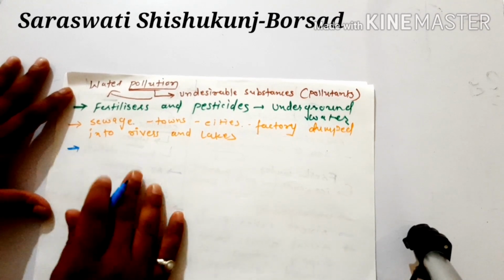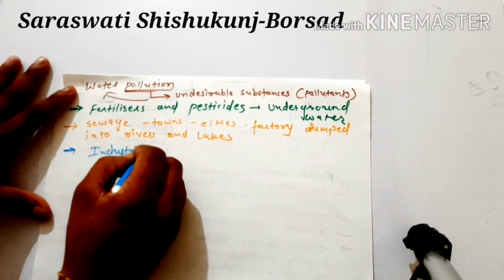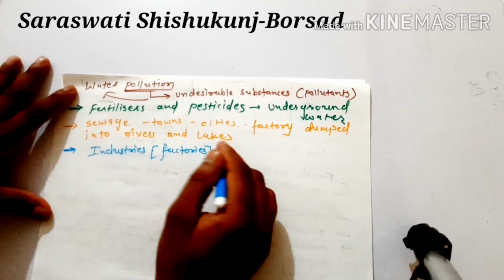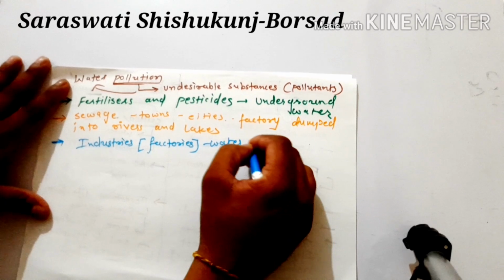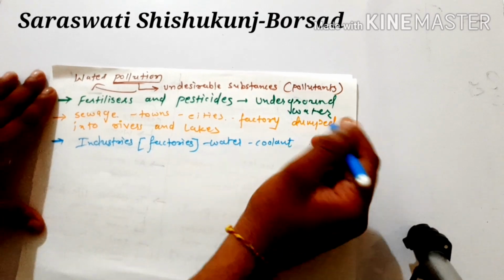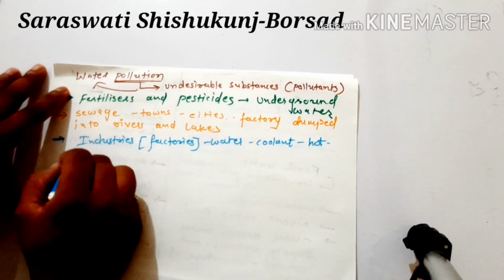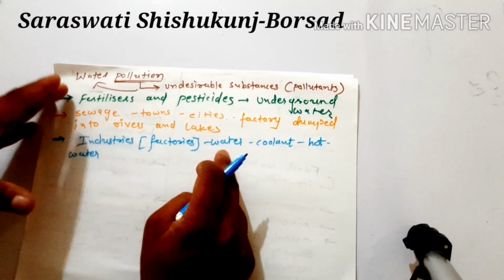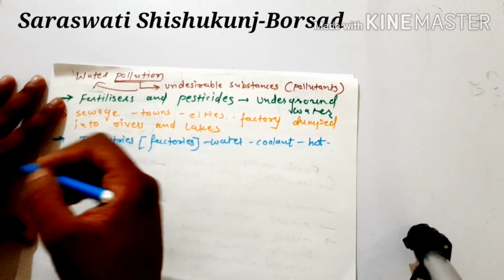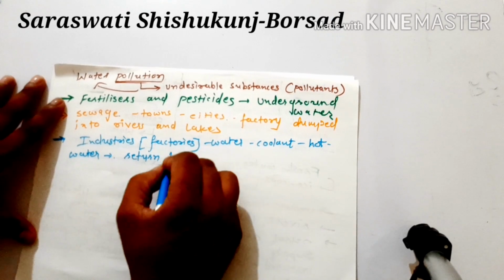Another factor by which water is polluted is different industries, I mean different factories. These industries and factories use water as a coolant, right? As that water is used as a coolant, the water becomes hot, and this hot water they are returning, giving it back to water bodies.